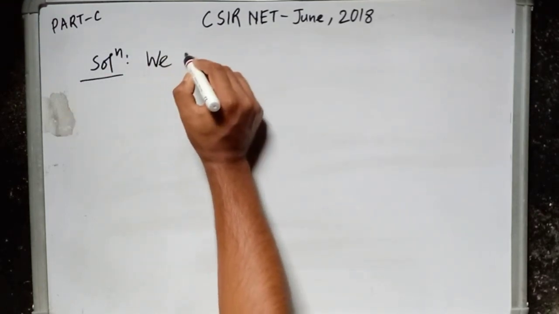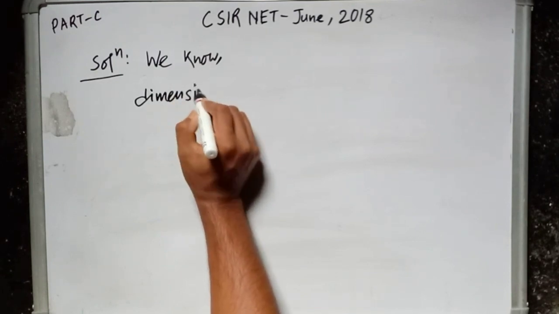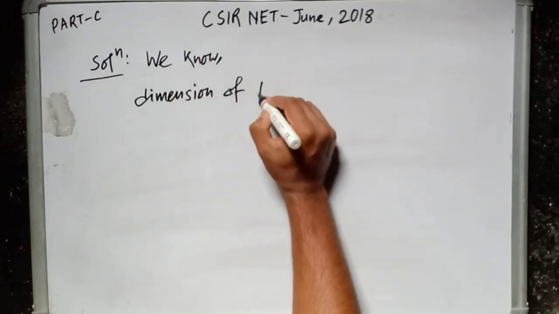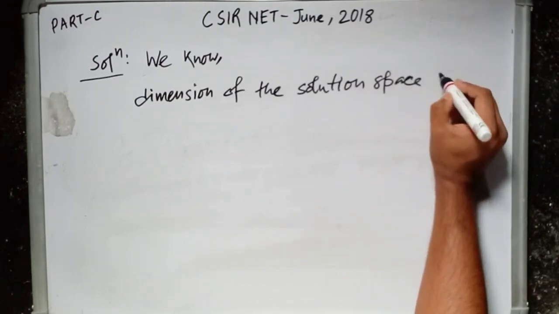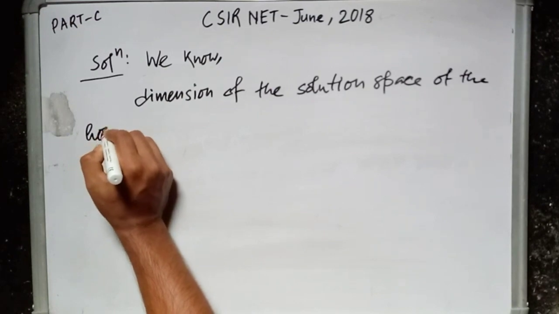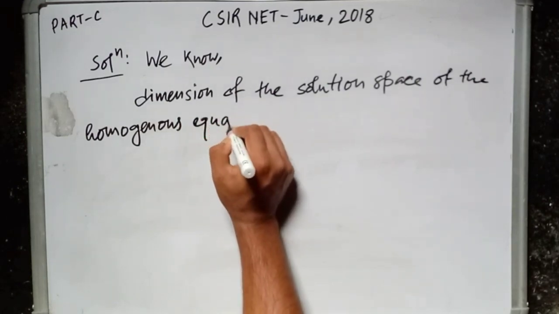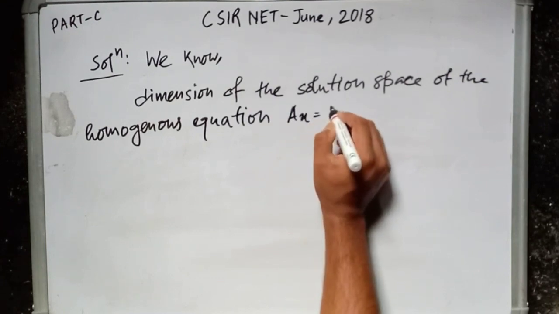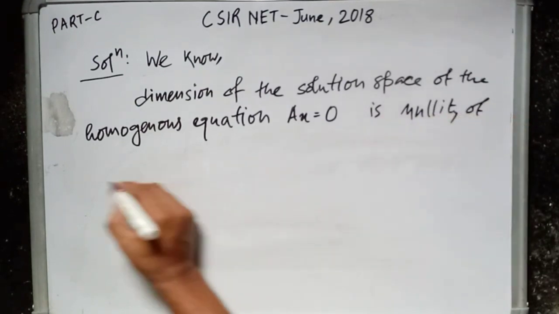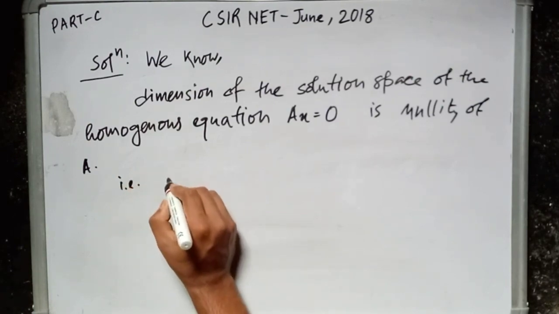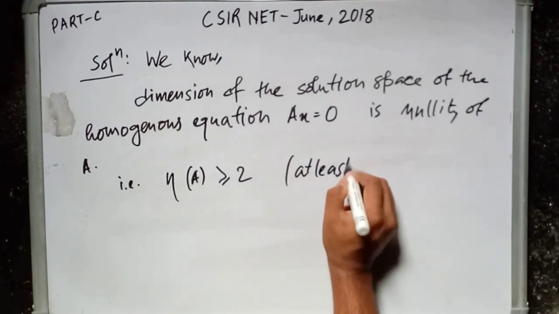We know the dimension of the solution space of the homogeneous equation Ax is equal to 0 is nullity of A. That is, nullity of A is greater than equal to 2, as it is said it is at least 2.